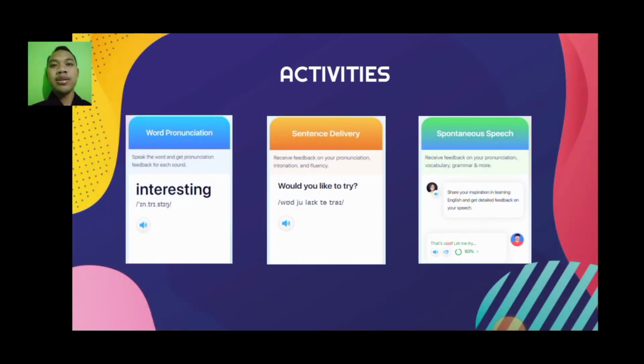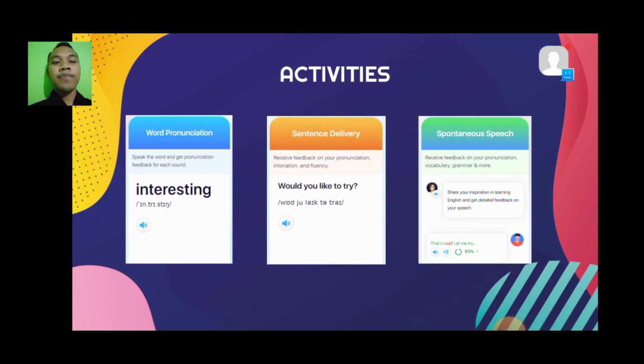And the activities in this app can be divided into 3 activities. The first is word pronunciation. So you pronounce some words, and then there is feedback from the app, the AI, the artificial intelligence. And the second is sentence delivery.